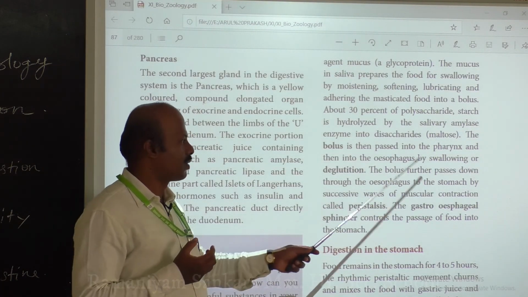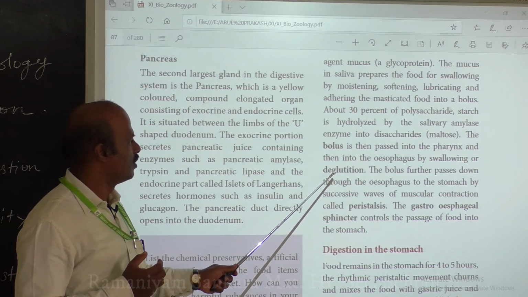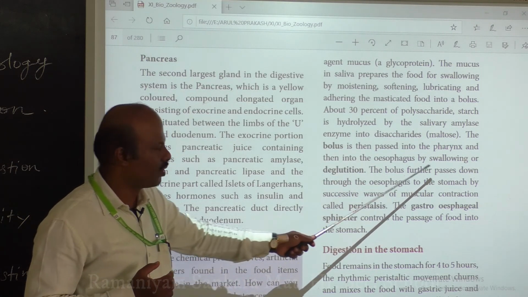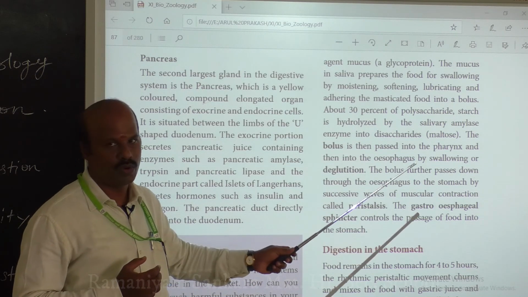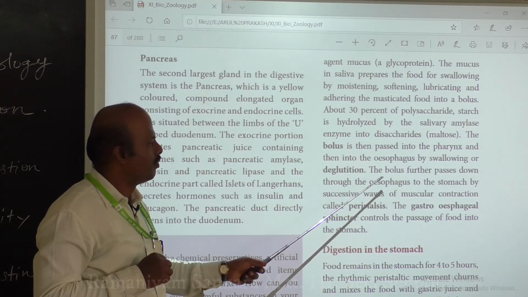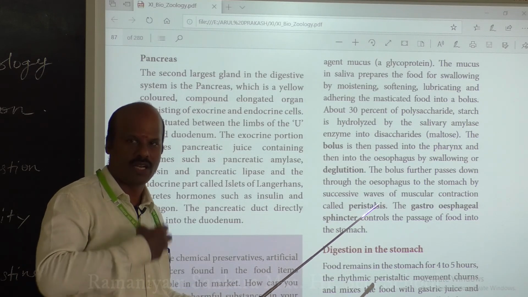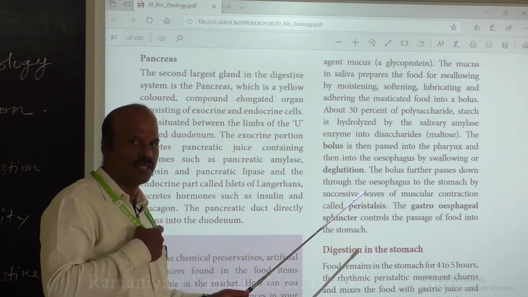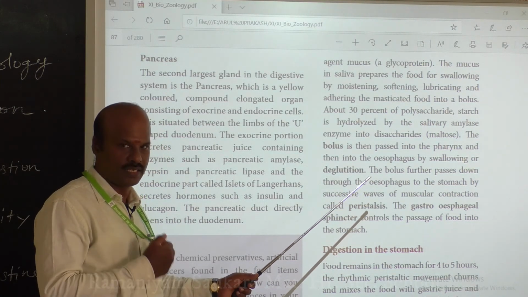By means of a process called deglutition or swallowing. What is the process? It is called deglutition or swallowing. The bolus further passes down through the esophagus. So now the bolus is present in the esophagus, a long tube-like structure. This bolus now moves from the esophagus into the stomach.